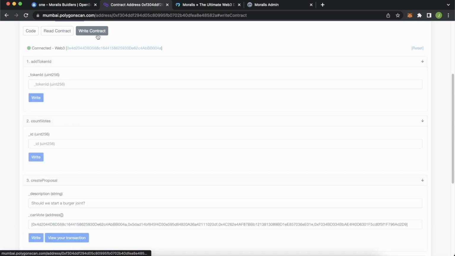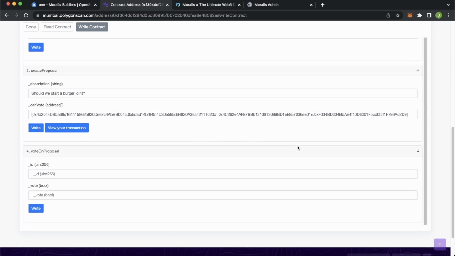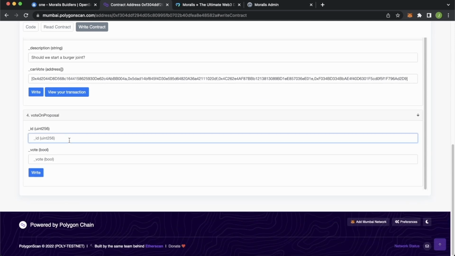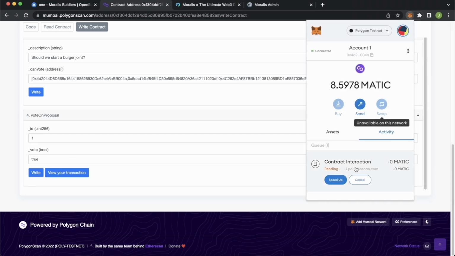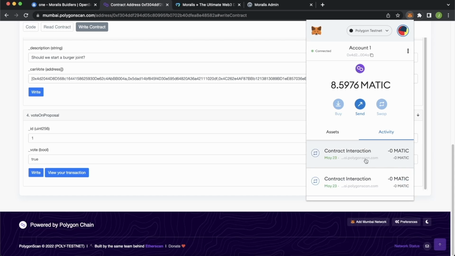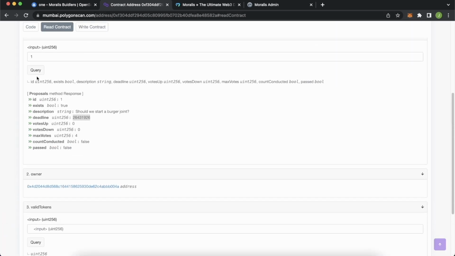But now we can ourselves go and vote because we have an NFT. We are allowed to vote on our own proposal. So let's vote on proposal 1. And we of course want a burger joint. So we vote true. Let's write that and confirm. Wait for our contract interaction to go through. It's gone through. And now if we go read our contract and update our query, we have one vote up.